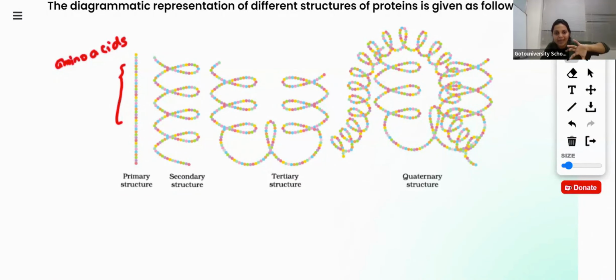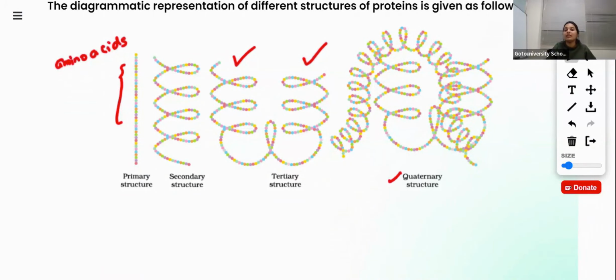Tertiary means it becomes again complicated. Suppose two secondary chains are joined together, like that, right? This is a secondary structure, this is another one. When these two secondary chains are joined together, you will get this tertiary. It becomes more coiled, more complicated, when you are moving from secondary to tertiary.